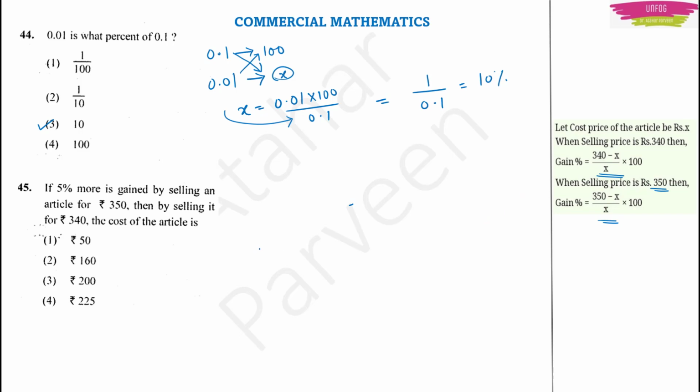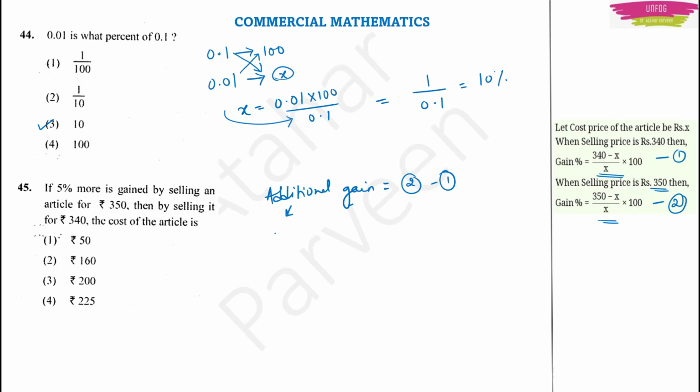Now what they are telling? You have to find the cost of the article. We don't know what is the cost of the article. For that, what do we do? We find the additional gain. What will be the additional gain here? See, if I say that this is 1 and this is 2, then additional gain will be equal to 2 minus 1.